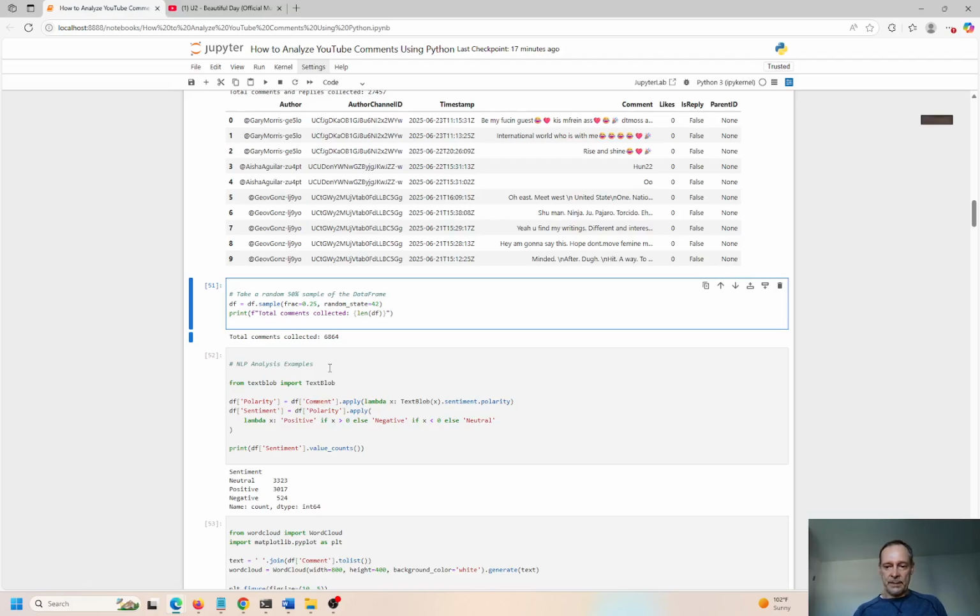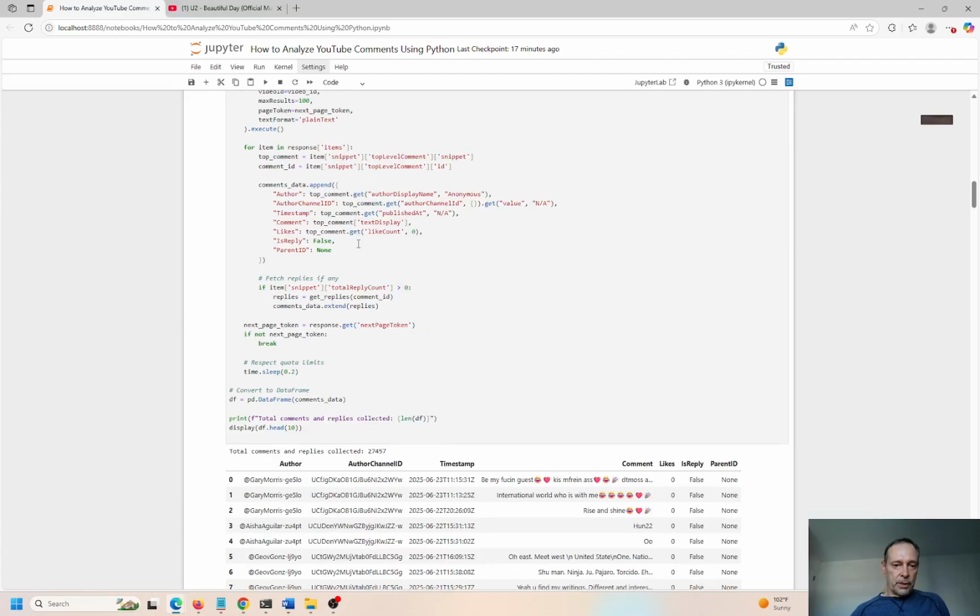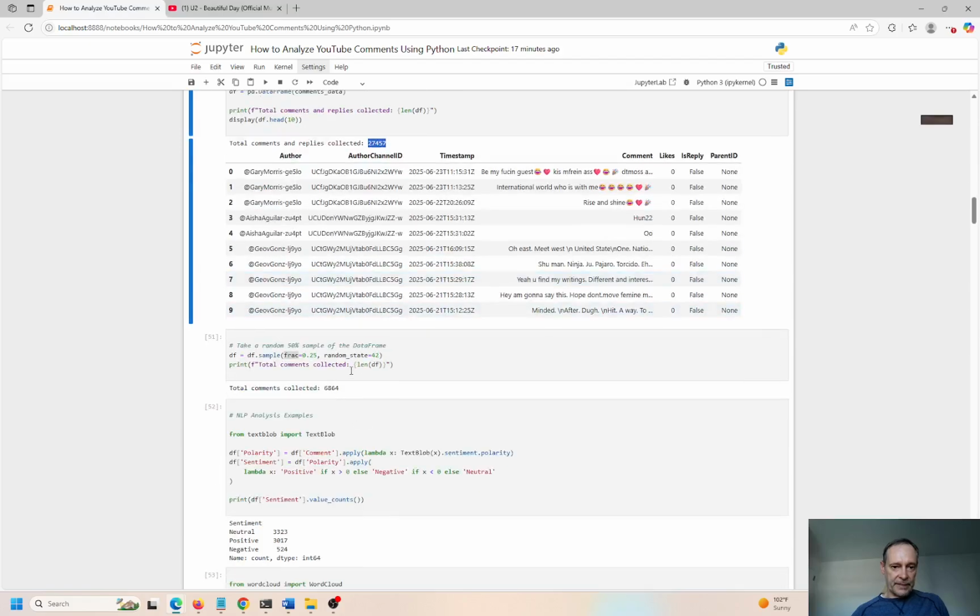I have a T14 solid state drive, so kind of fast, but it just can't do all these big data things, right? It's just too much. So I'm taking a random sample, a fraction of the original 27457. I'm taking the sample of that, so I get 6864. So you'll see in some of my other videos, if you're dealing with big data sets, this is not by any means big, but for my machine, what I'm trying to do is actually pretty big.